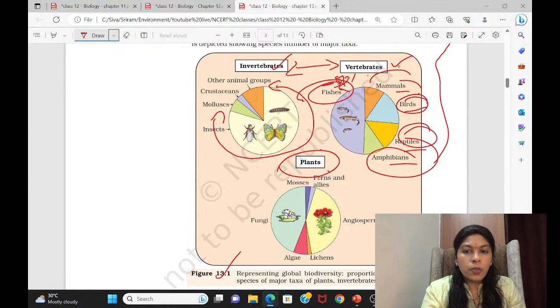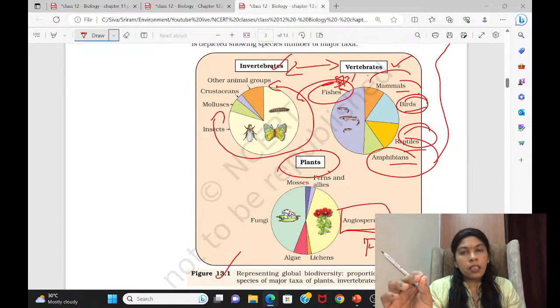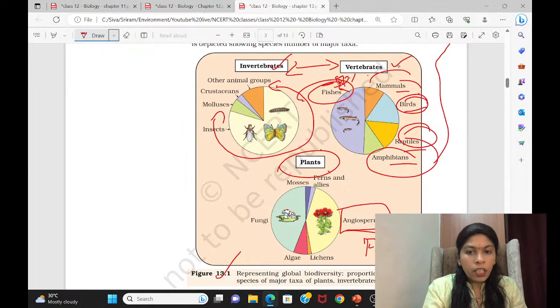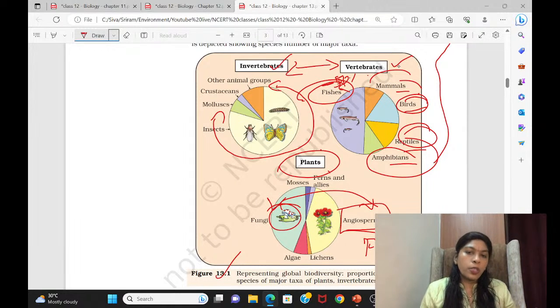Same in plants. If you take, you can see angiosperms are the flowering plants. So they are the highest portion of plants, the flowering plants. They are occupying the major portion. Equivalent to them is the fungi. Fungi and angiosperms, you can see they are occupying a larger portion in the plant kingdom.